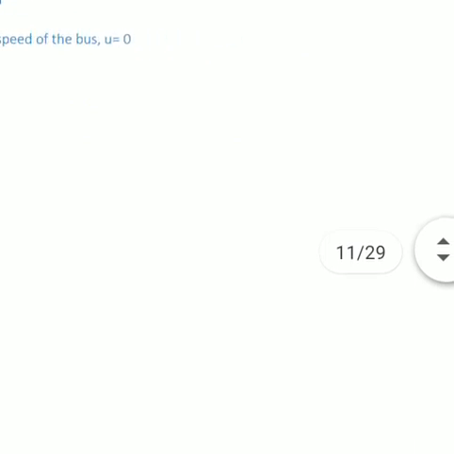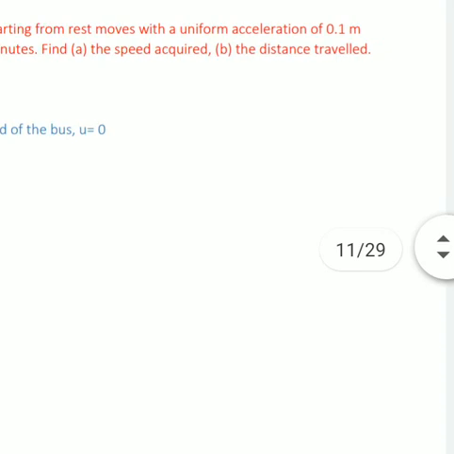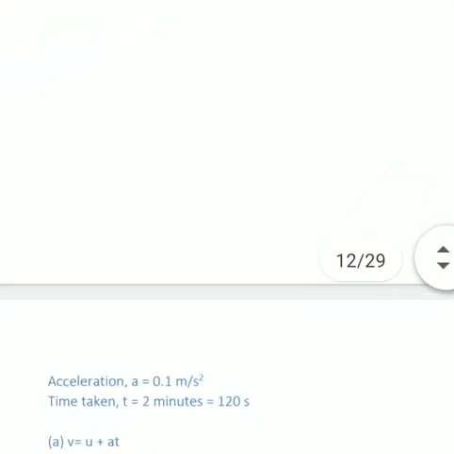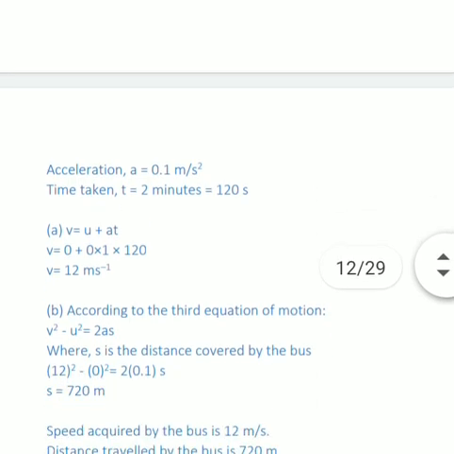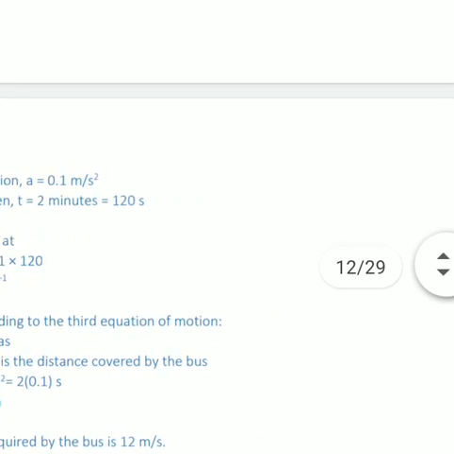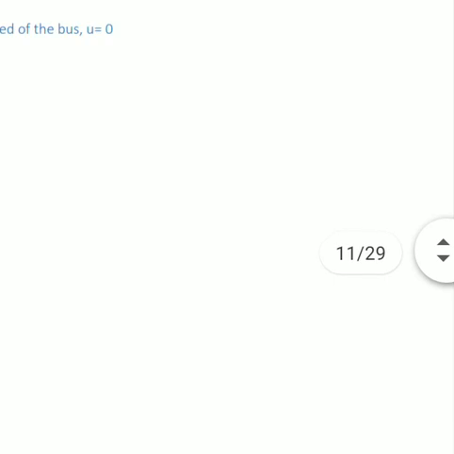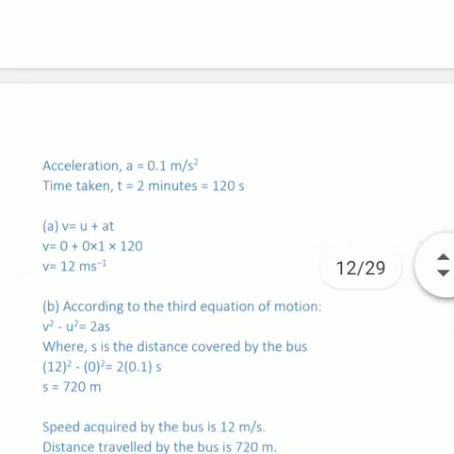Dear students, again, a bus is given starting from rest. Whenever any object starts from rest, its initial velocity is 0. So here u is equal to 0. Acceleration is given, that is equal to 0.1 meter per second square. So the value of a is this, time taken is 2 minutes. So total time is 120 seconds, because whenever we calculate any numericals, we always put all the quantities in SI units. We have to calculate the speed acquired, meaning final velocity, and distance.